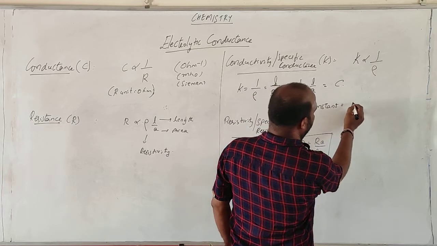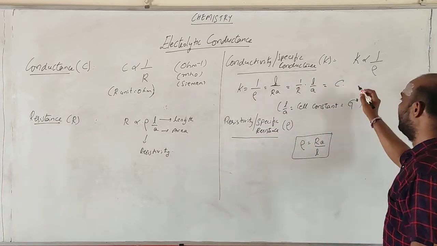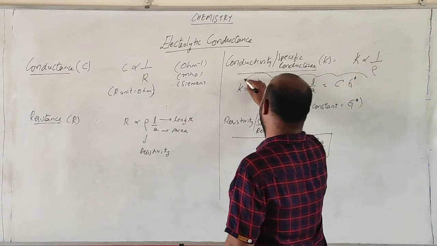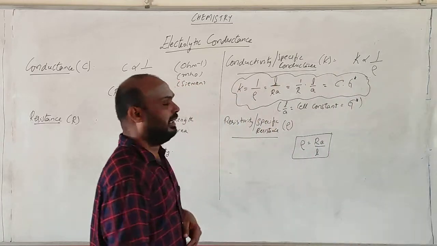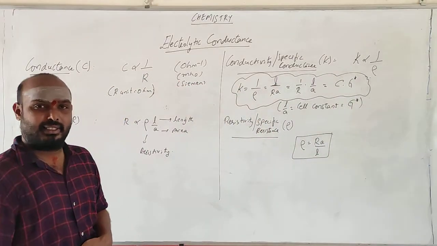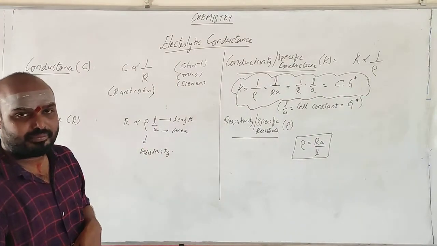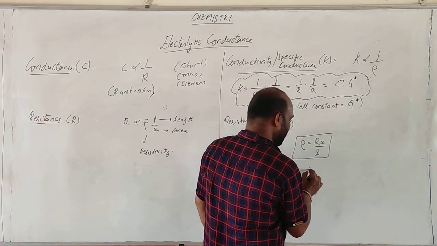Cell constant is represented as G star. So this is the relation between the conductivity and all those things, right? So what will be the unit of this one here? Resistance, resistivity. What is this? Ohm.